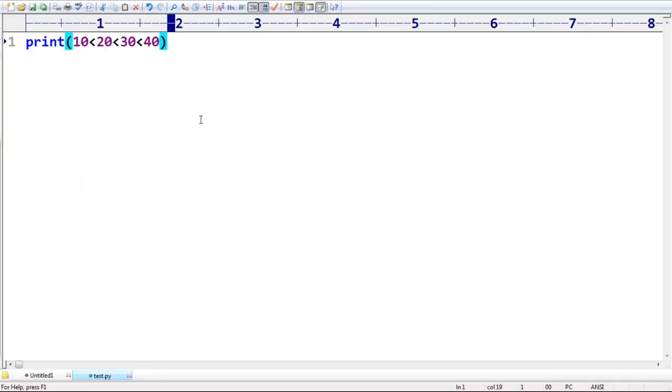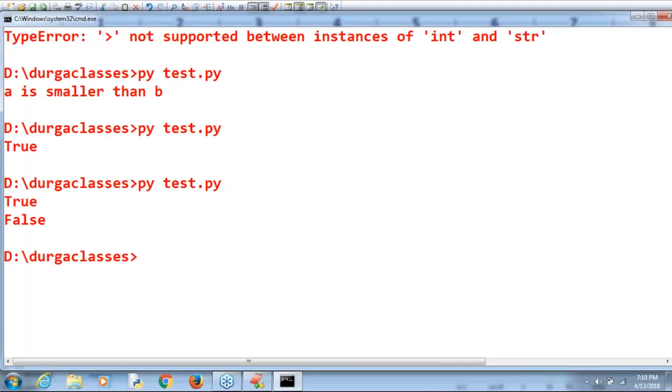Suppose I take 10 less than 20, 20 less than 30, 30 less than 40, 40 greater than 50. Observe this carefully. 40 greater than 50, then what answer are we going to get by default? At least one condition fails. Yes, one condition failed. The others are satisfied, but this condition failed. At least one condition fails, so automatically we are going to get false as the answer.